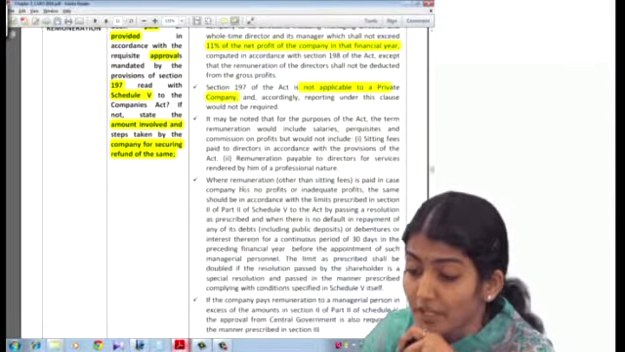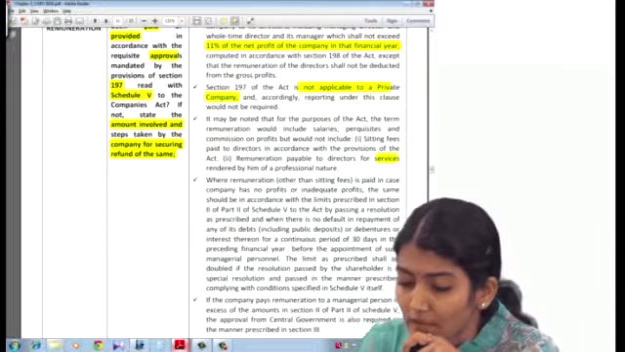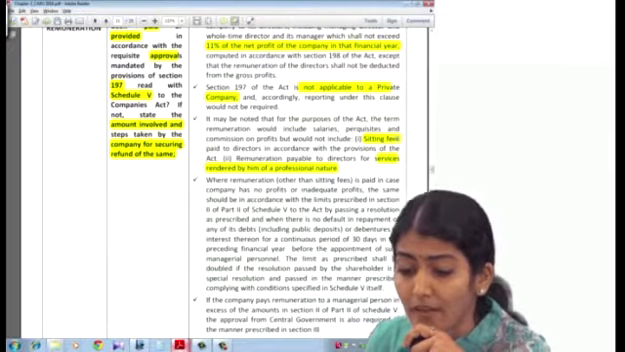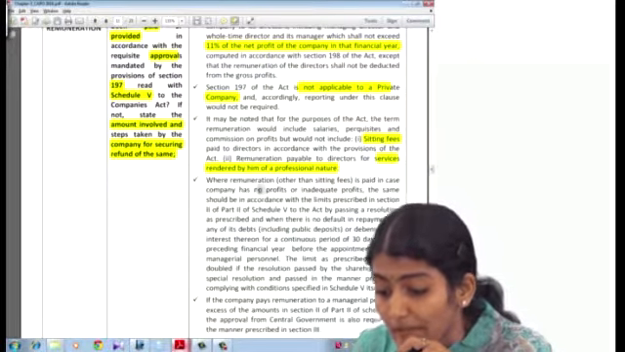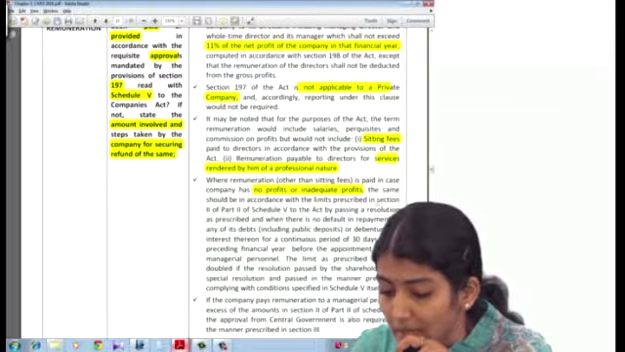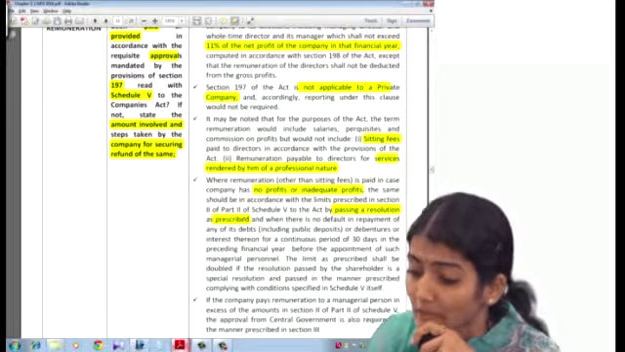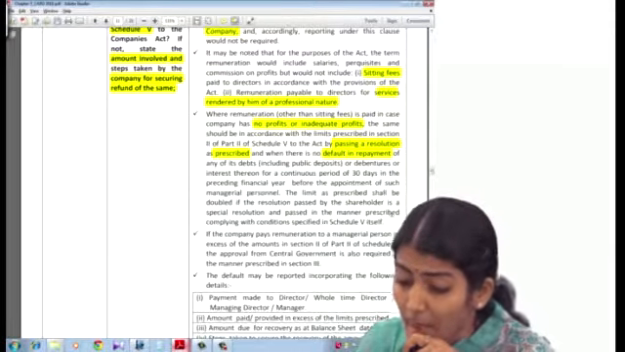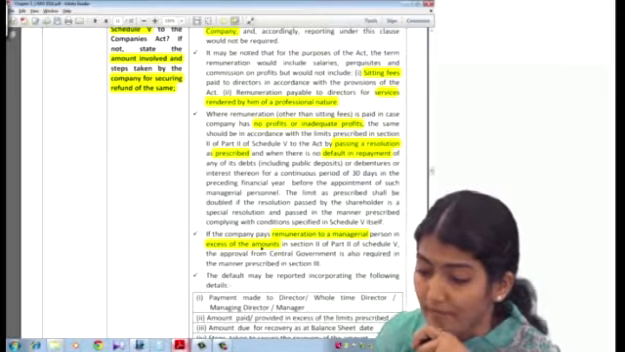Then managerial remuneration will not include sitting fees, or remuneration payable for services rendered of a professional nature, so that will not come under managerial remuneration. Then what does it say? Where remuneration is paid where there are no profits or inadequate profits, it should be in accordance with the limits prescribed and by passing a resolution as may be prescribed. And there should be no default in the repayment of any debts or debentures. Right. If the company pays remuneration to a managerial personnel in excess of the amount, then what